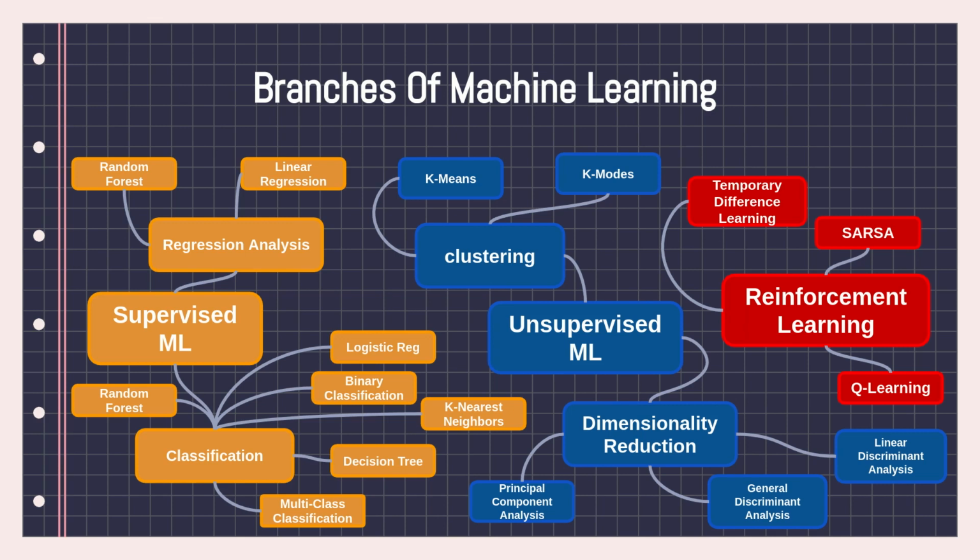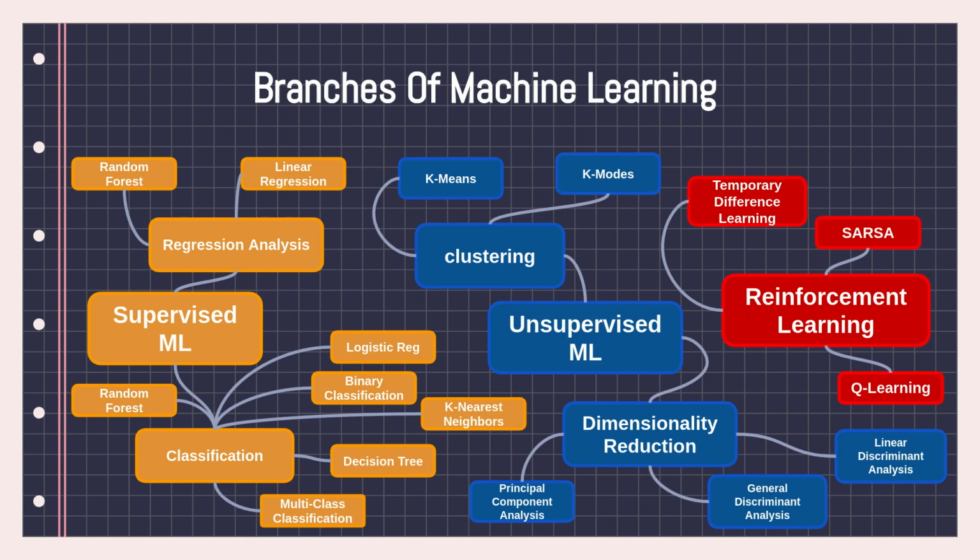So it's going to classify things into two or more categories. This can be a dog, this can be a cat, so that's two different categories. For classification, we have two main branches: multi-class classification and binary classification, and we'll look at all of that in the upcoming videos. We have different algorithms such as logistic regression, random forest, k nearest neighbors, decision tree, and we'll look at all this. So for regression, we've looked at the linear regression model and the random forest regressor model.